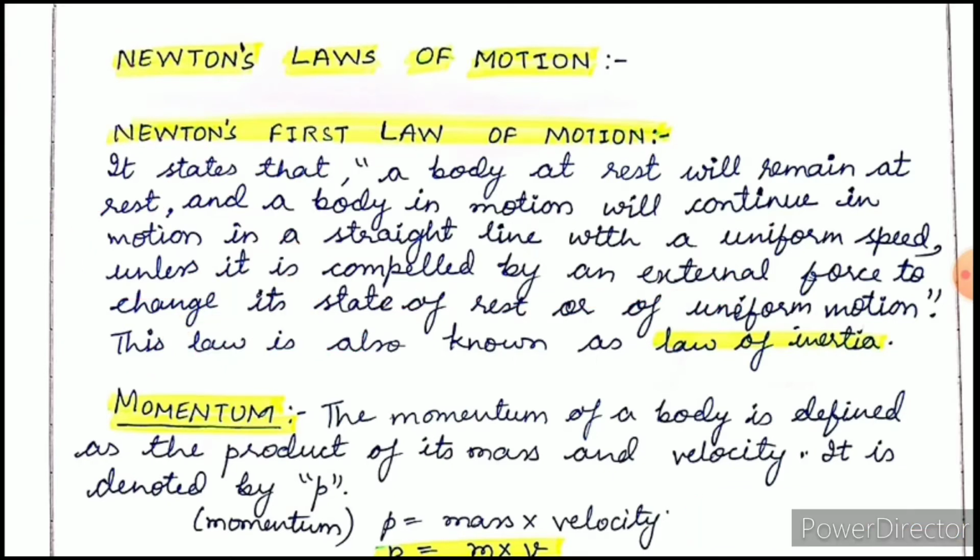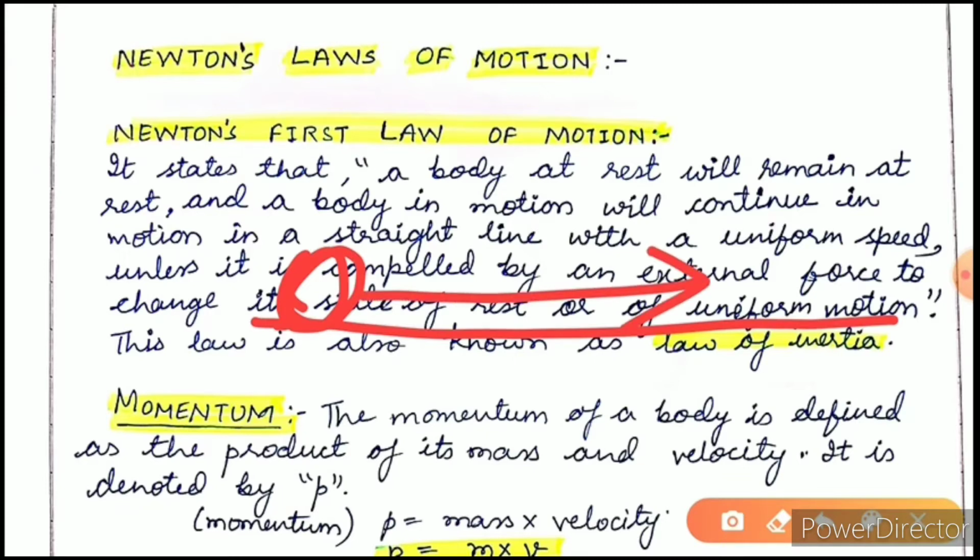Similarly, the second part of the statement: a ball that moves will continue to move, as you have seen in the case of Galileo, unless some external force is applied to stop the ball.